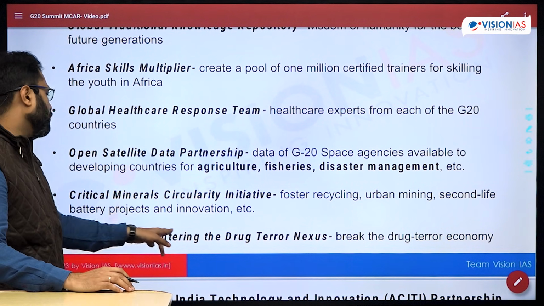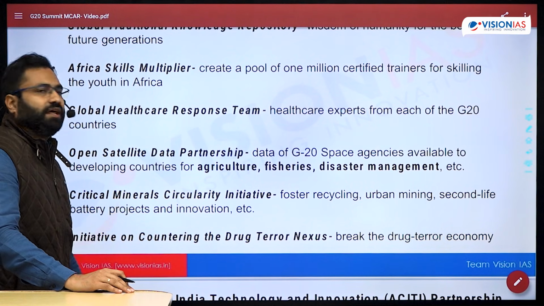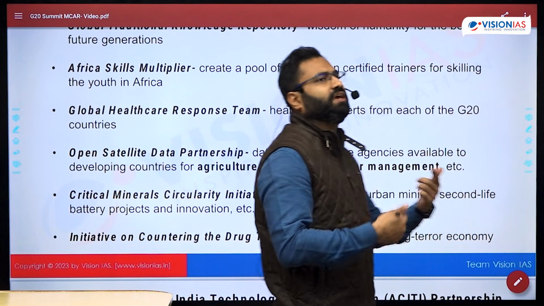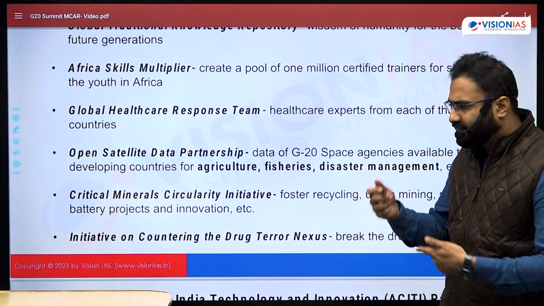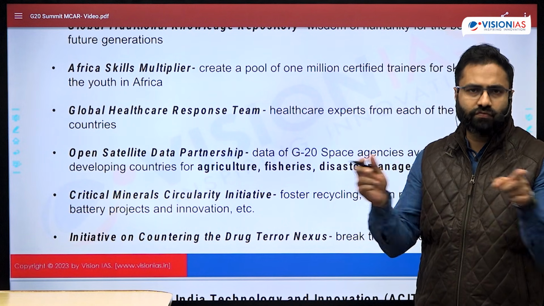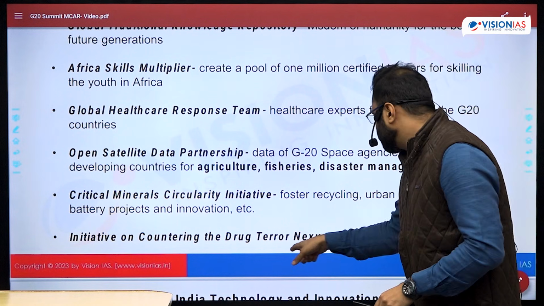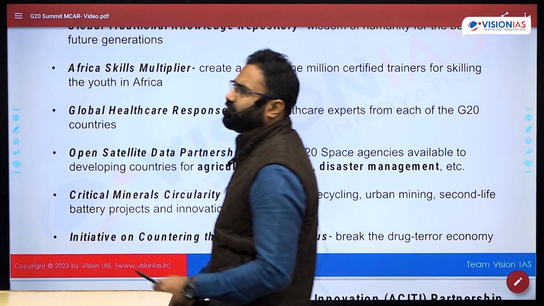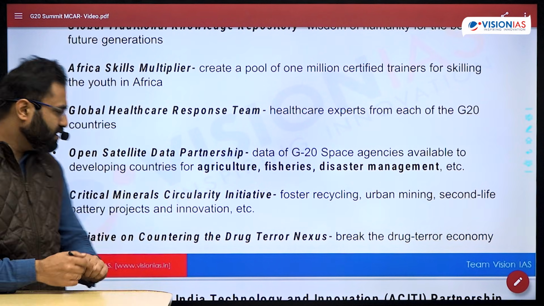Last is the initiative on countering the drug terror nexus. So there is already a drug terror nexus. The drug trafficking is propagating the terrorism, and that particular thing is also causing a lot of issues with respect to the global system. So there is a need for breaking the drug terror economy in order to prevent money laundering, in order to ensure a sustainable society.